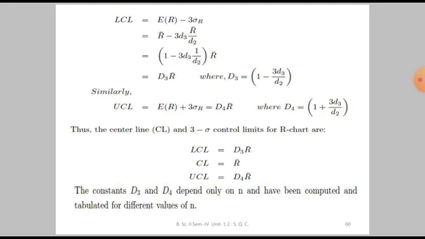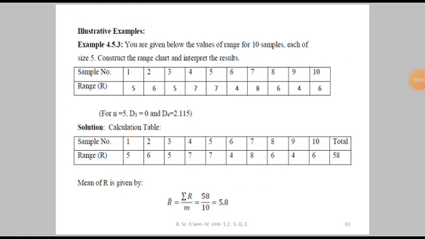Therefore, you can see the control limits when we know sigma and when we don't know sigma. Sigma is replaced here by R bar, and the constants are replaced by D3 and D4. Okay, so these are the control limits for the R chart.